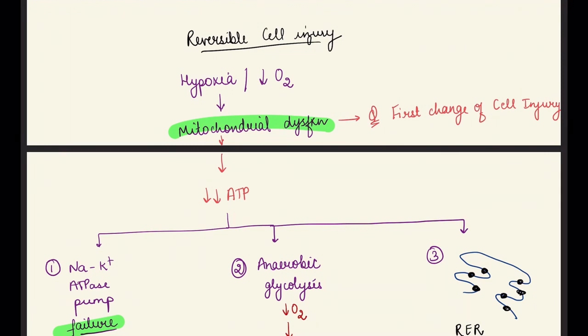So in this, as we all know, due to hypoxia, meaning decreased oxygen supply, mitochondrial dysfunction occurs. So what is the first change of cell injury? The first change of cell injury is mitochondrial dysfunction. Due to the mitochondrial dysfunction, there is no ATP synthesis, so there is reduction of the ATP level.